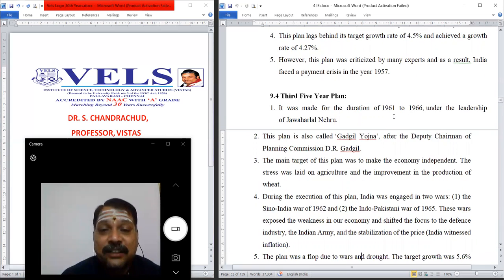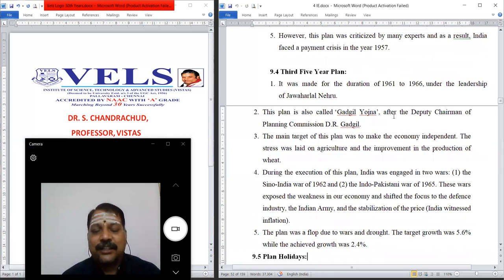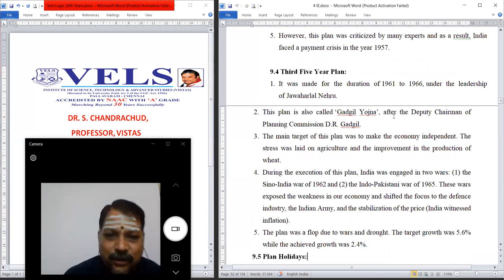implemented the third five-year plan with a duration of 1961 to 66 under the leadership of our former Prime Minister Jawaharlal Nehru. This plan is also called the Gadgil Yojana after the Deputy Chairman of the Planning Commission, D.R. Gadgil. The main target of this plan was to make the economy independent. The stress was laid on agriculture and improvement in the production of wheat.